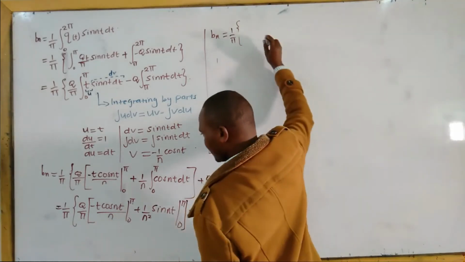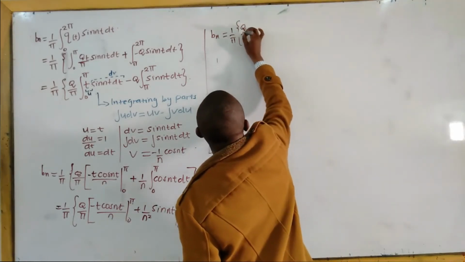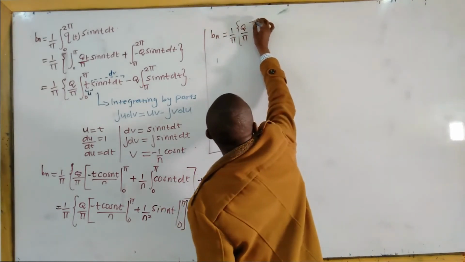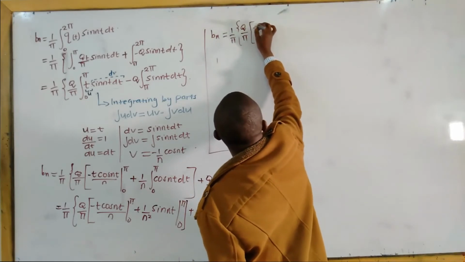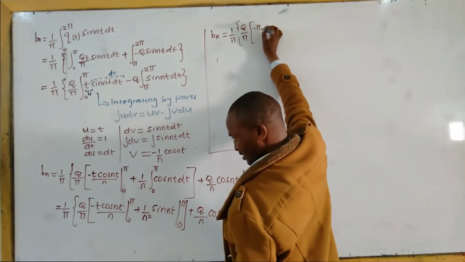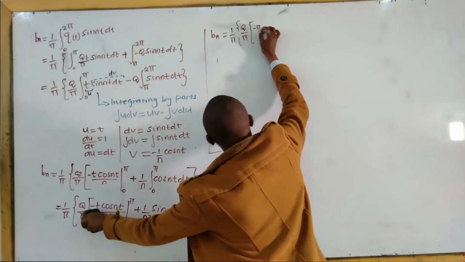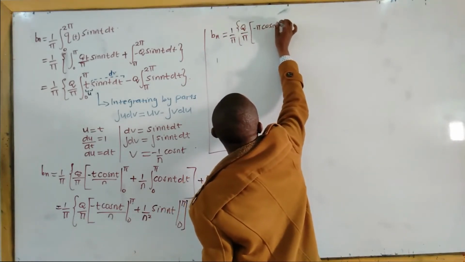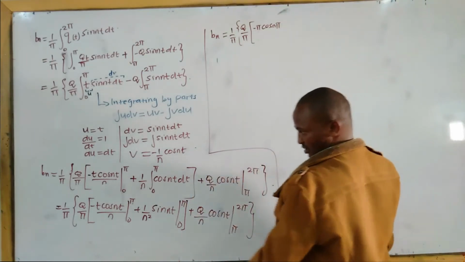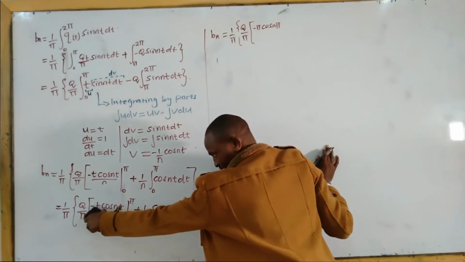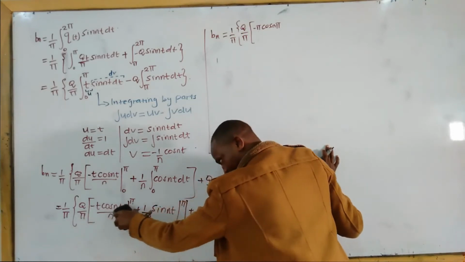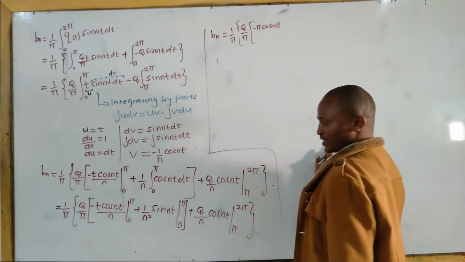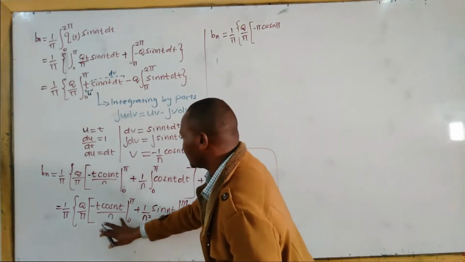So to make it just there, it is q over pi, write the upper limit, negative pi, this pi, substitute here negative pi, cos n pi. The lower limit 0, you substitute here to be 0 multiplied with everything to give you 0. So the lower limit here will give you 0. Don't worry about that. Forget about it.